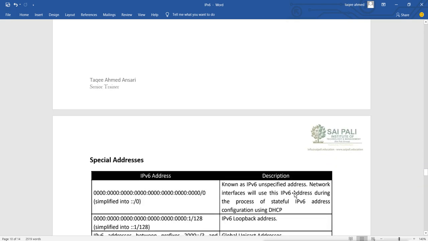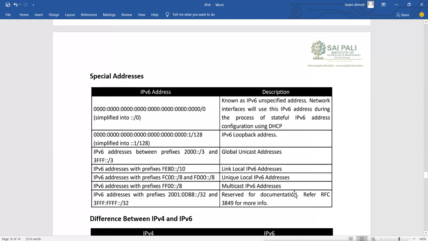So these are some special addresses we have. This unspecified address is used during stateful IPv6 address configuration using DHCP. Then ::1 is the loopback address of IPv6.